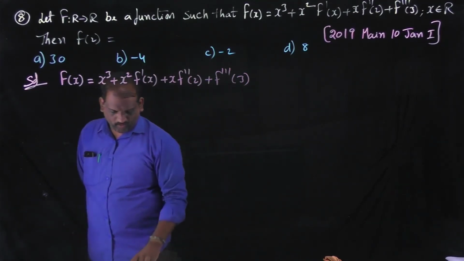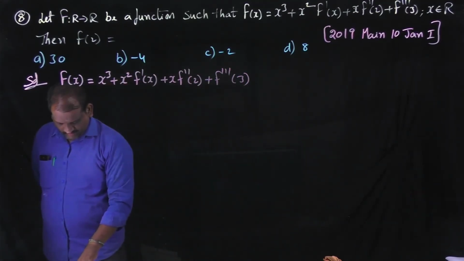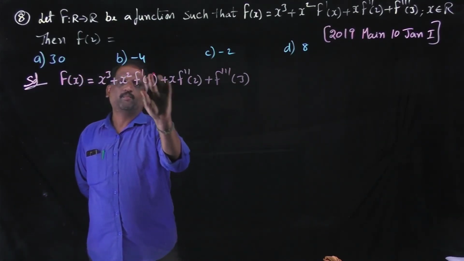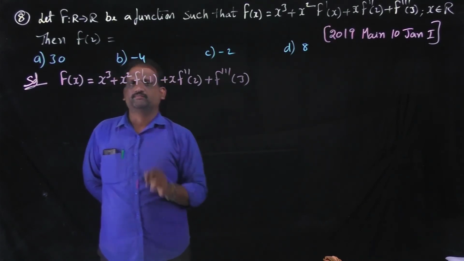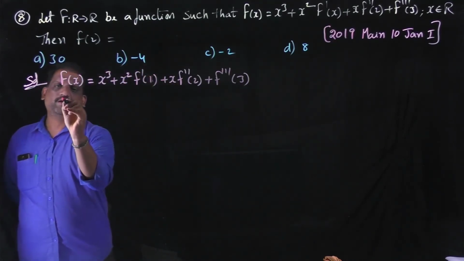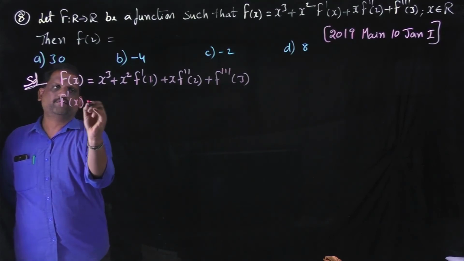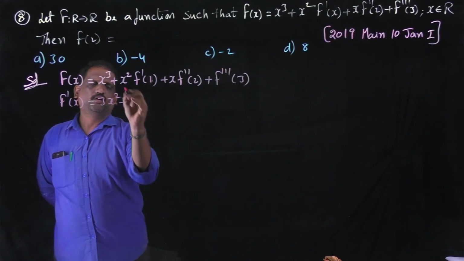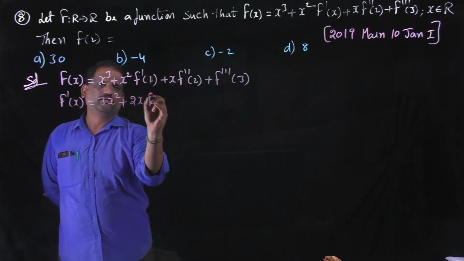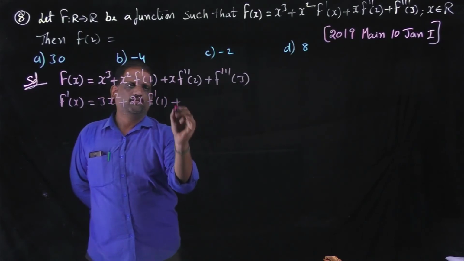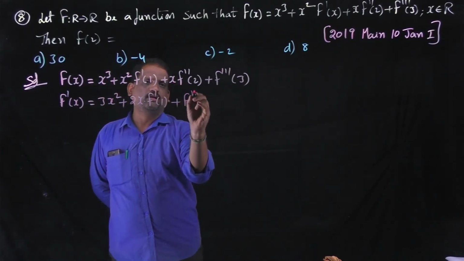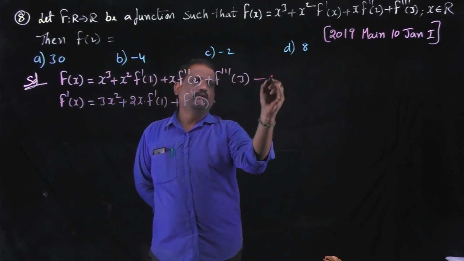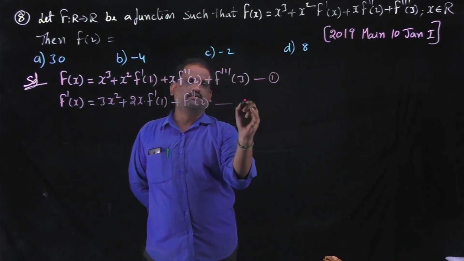Differentiate with respect to x. Then we get f dash of x is equal to differentiation of x cube, which is 3x square, plus differentiation of x square, which is 2x, into f dash of 1, plus differentiation of x is 1, that is f double dash of 2, plus differentiation of f triple dash of 3 is 0. Let this be equation number 2, and the original be equation number 1.